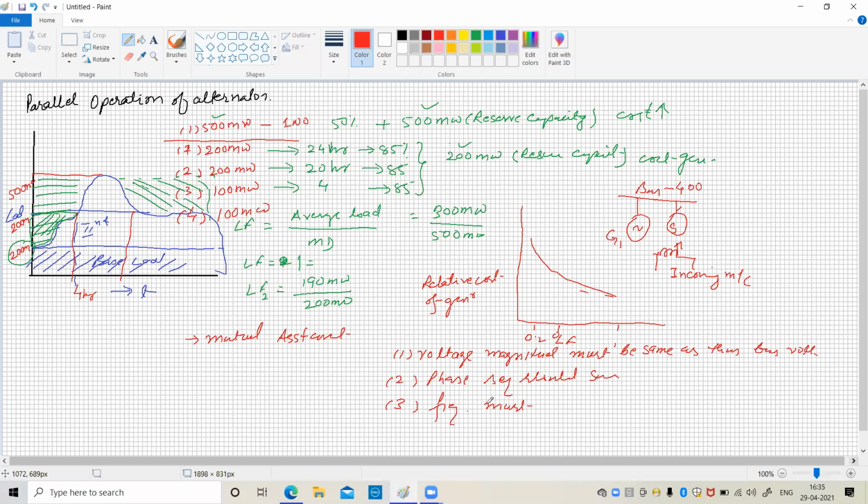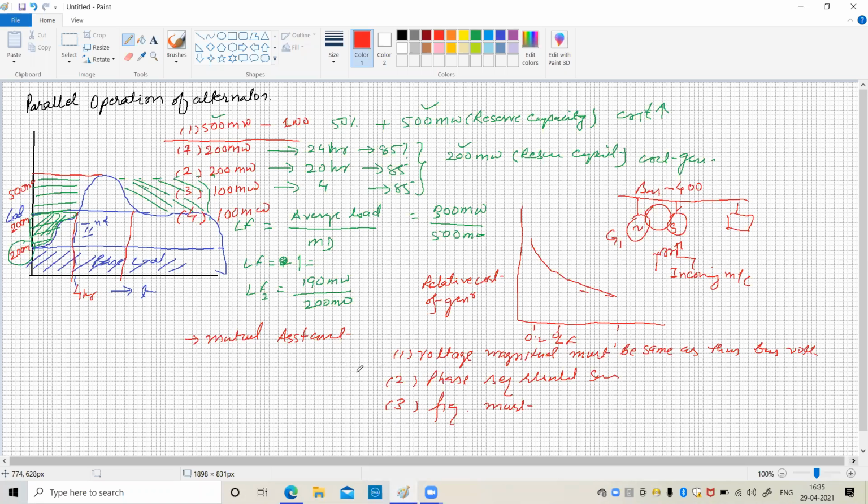Otherwise, after some time, the phase sequence becomes different and it will draw a local current in the two alternators. Local current means the current does not supply the load; it circulates between the two alternators. So these are the necessary conditions.